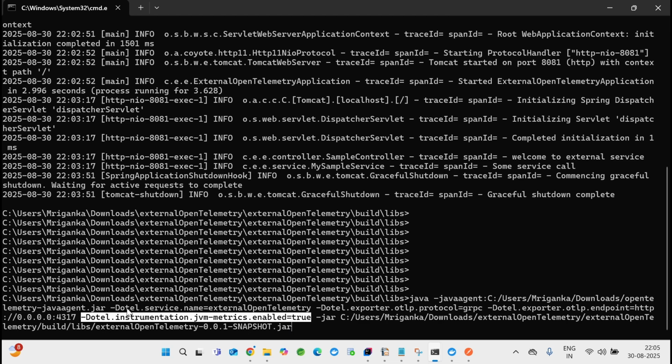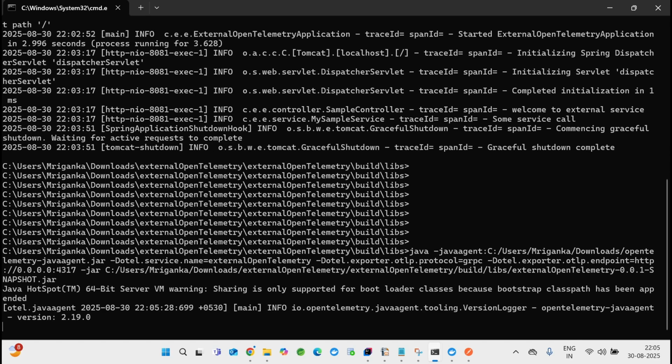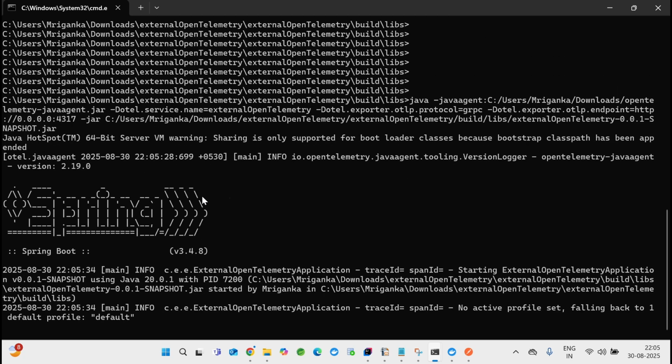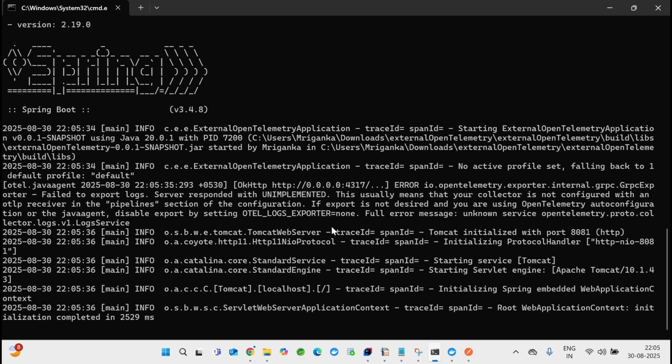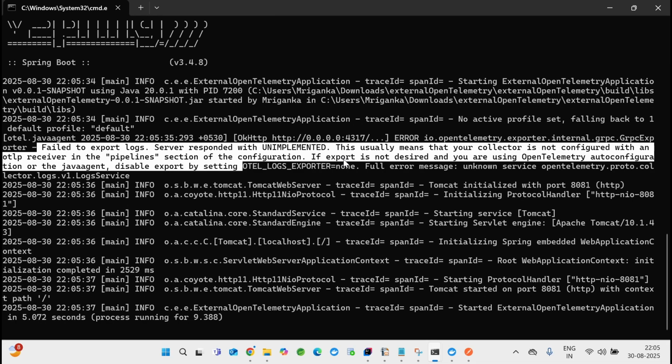It was giving some error. Let me do one thing. Let's delete this once and see what happens. Somehow I feel it's not finding this. That's okay, let's delete it. All right, let's run this. You can see right now, it still gives an error. That's okay, it's a gRPC failure to export logs. We'll come back to it.